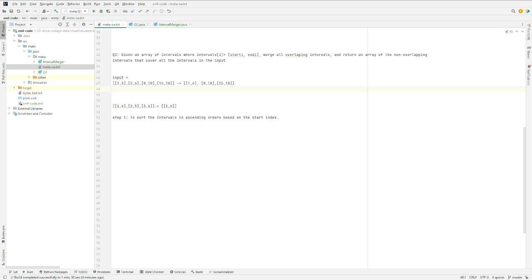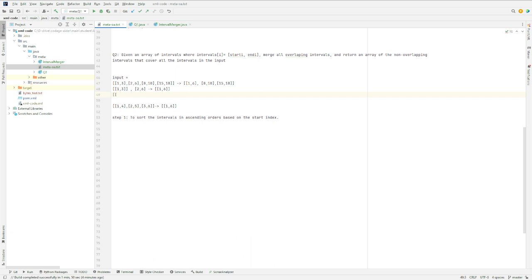So our initial thing is 1 comma 3. Obviously, we don't need to merge anything with 1 comma 3. Now we take the next interval, that is 2 comma 6. Since the elements are sorted, we see whether they actually merge or not. And if you see 1 comma 3 and 2 comma 6, they do overlap. Since they overlap, we merge them, and we're maintaining this separate list where we have the initial element. It will become 1 comma 6.